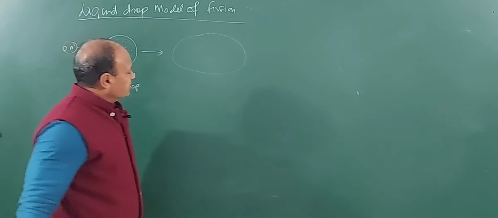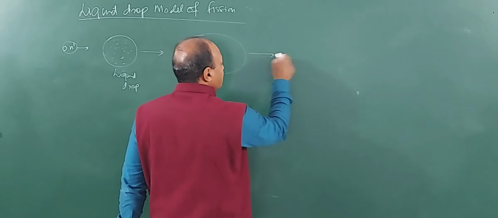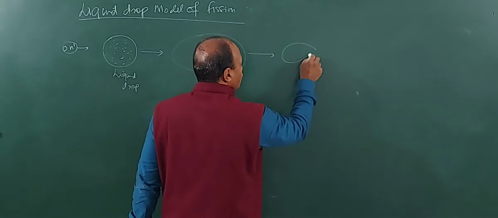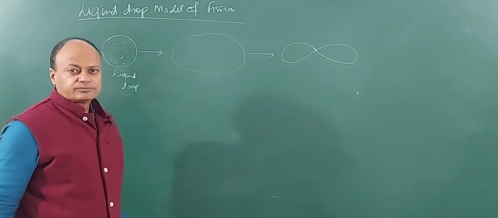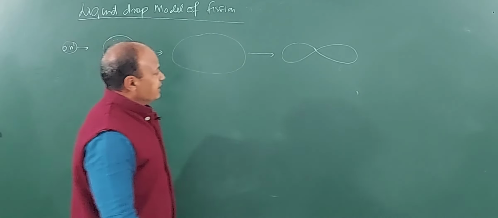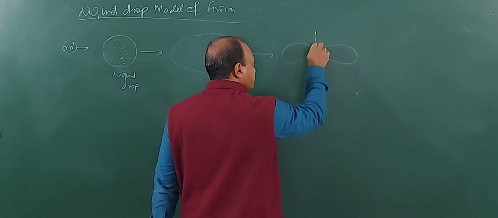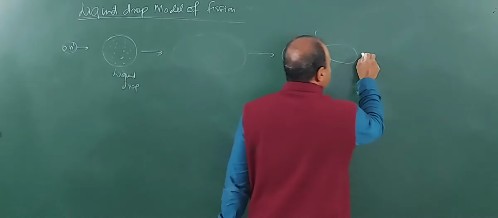Finally, this drop develops two lobes. And for gaining stability, the lobe breaks down from here and it releases two nuclei.